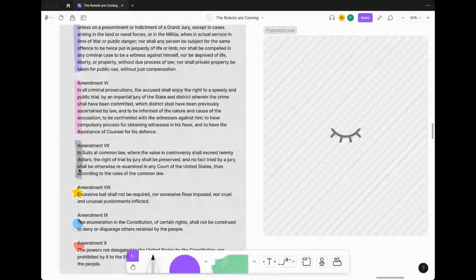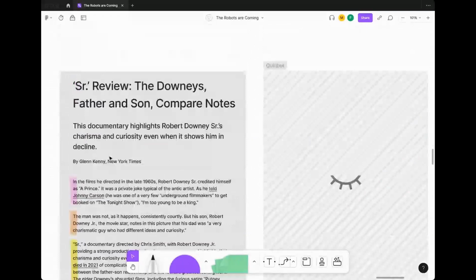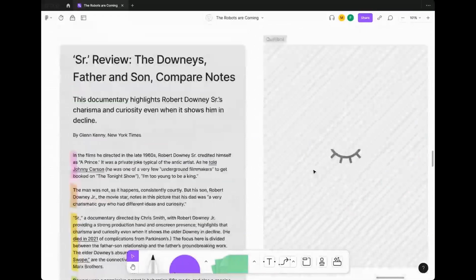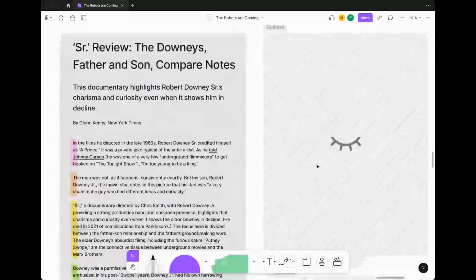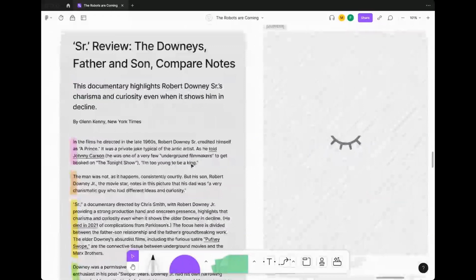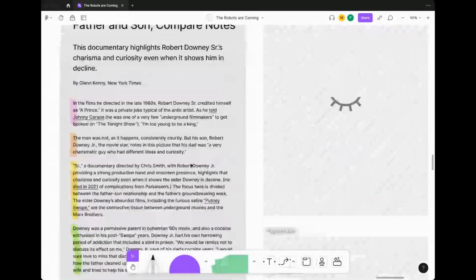Test number 2 is something much, much more recent. So we have a film review. This is a documentary that just came out last month called Senior, which is about the Downies. So we'll see how it did here. What I liked about this one is that, again, it's modern English and it's also short and sweet. So just 5 paragraphs, and we'll get a good sense of how each model did with this input text.